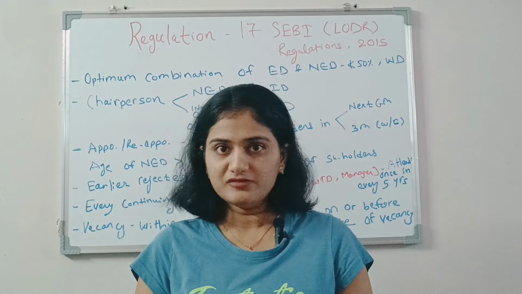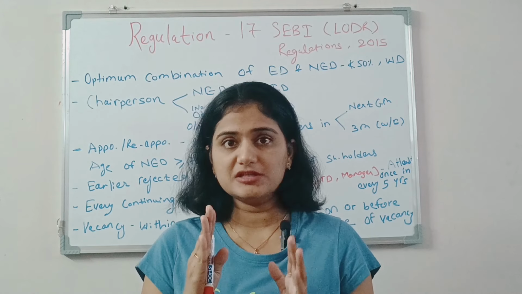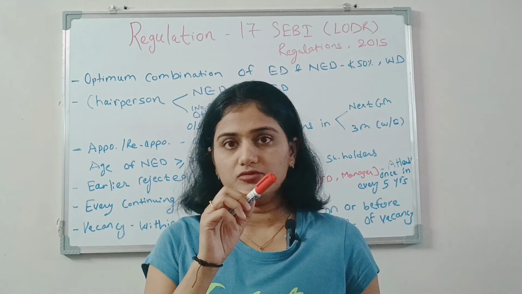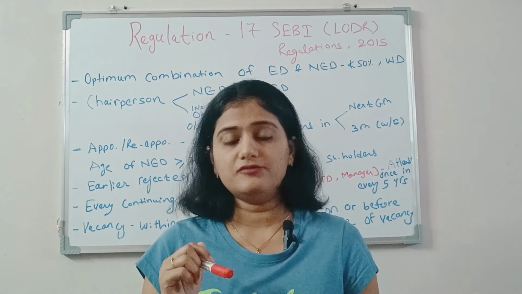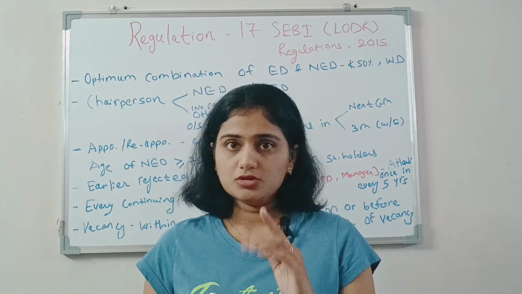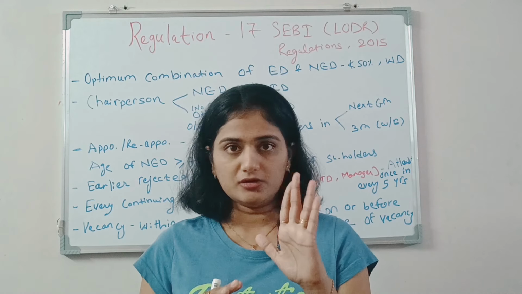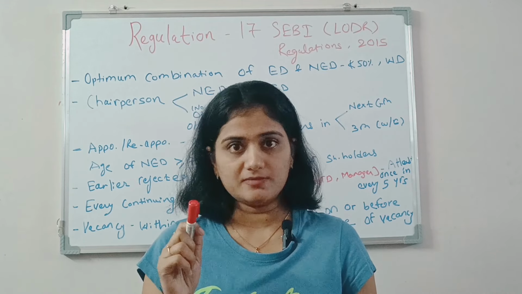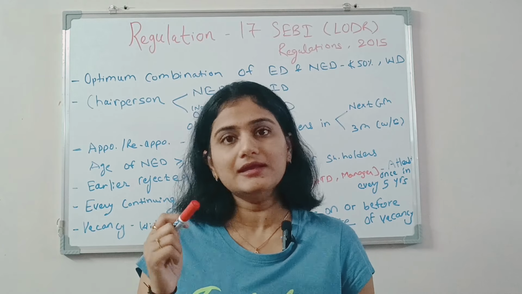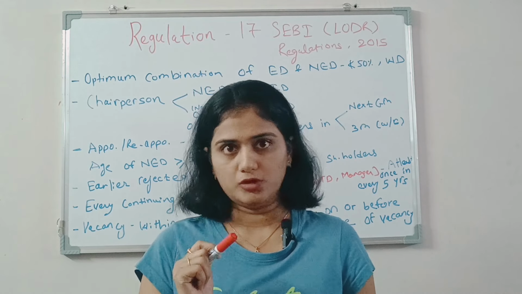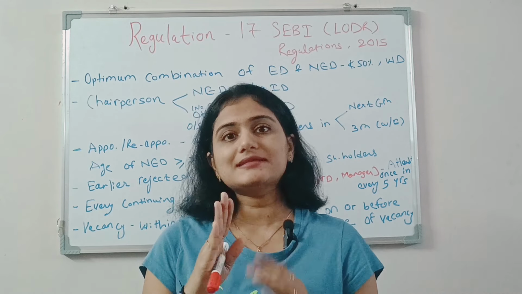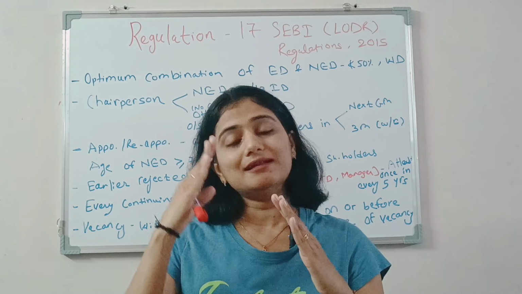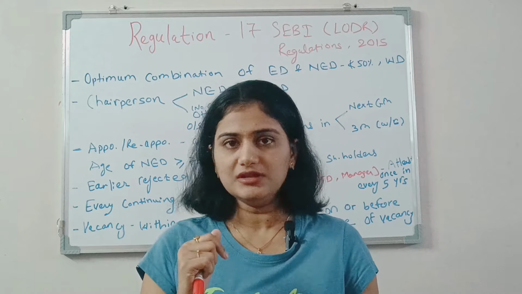Let me give you the example of Reliance Industries Limited. This data is based on the corporate governance report issued by RIL for the quarter ended 30th June 2024. The board of RIL comprises a total of 14 directors. The chairperson is Mr. Mukesh Ambani, who is an executive director, MD, and related to the promoter group, right? So in this case, 50% of the board should comprise independent directors. Out of 14, there are 7 independent directors on the board of the company.